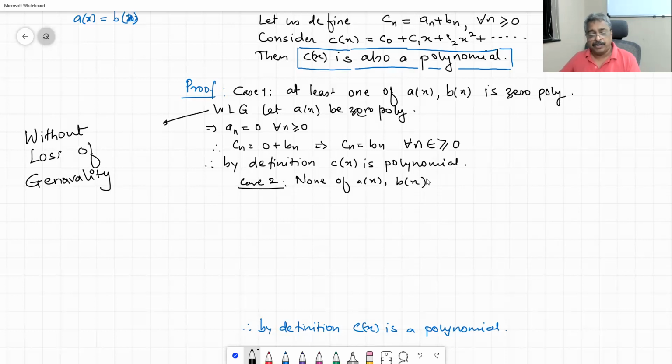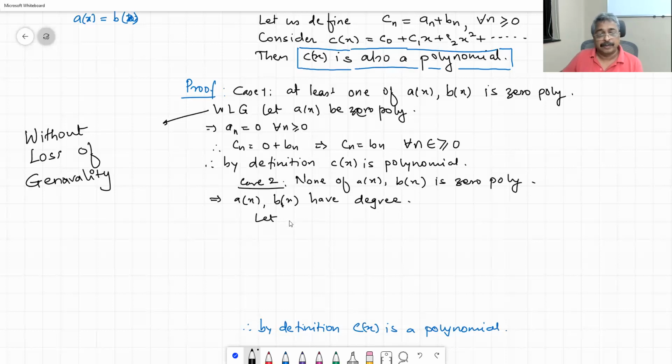None of A of x, B of x is the zero polynomial. Now, this implies A of x, B of x have degree.